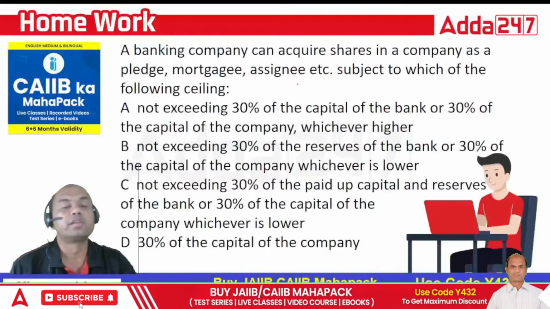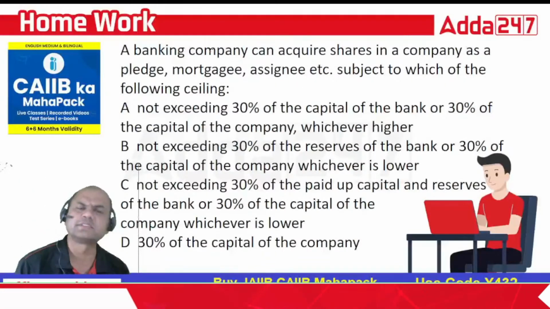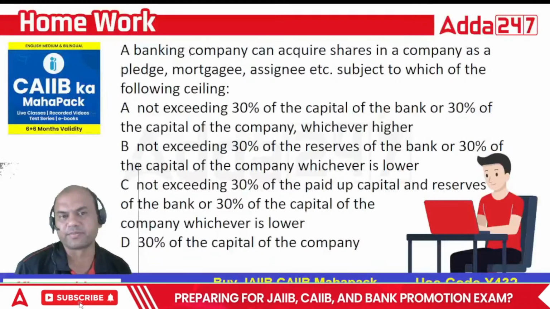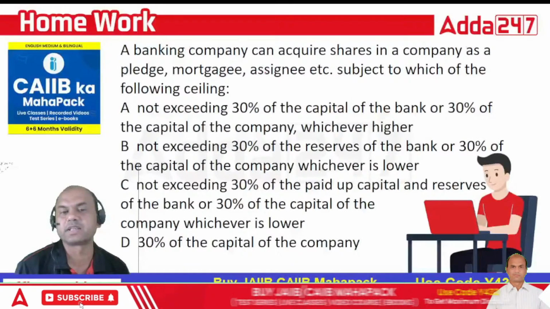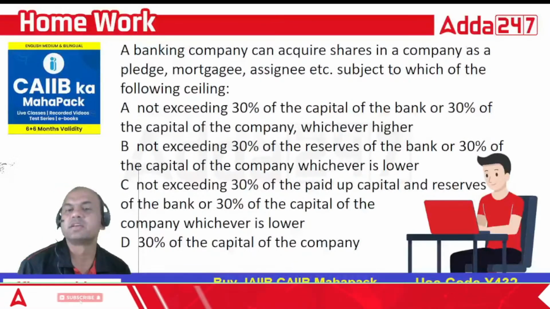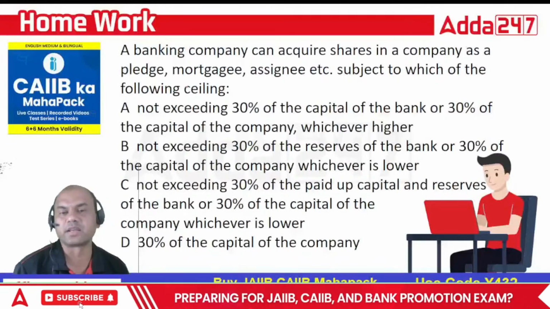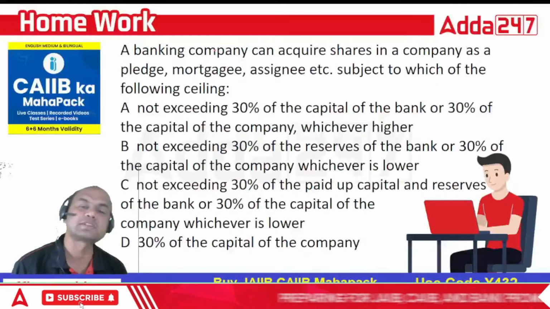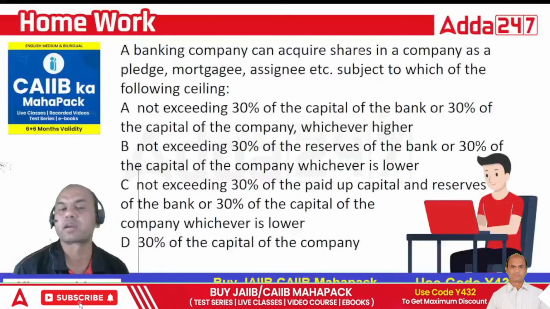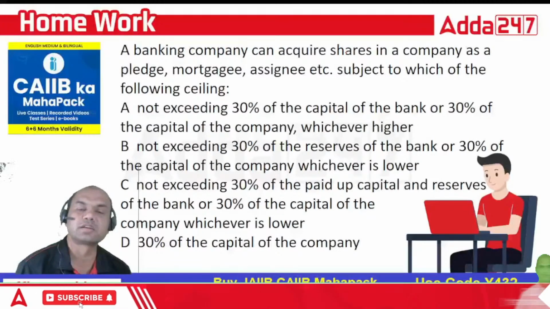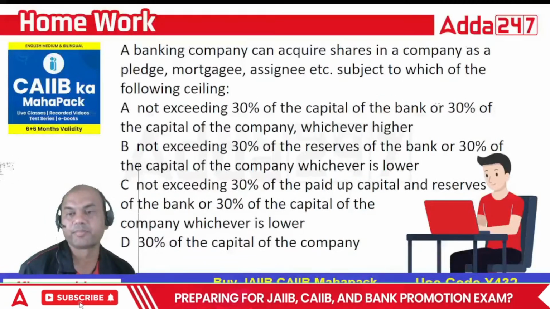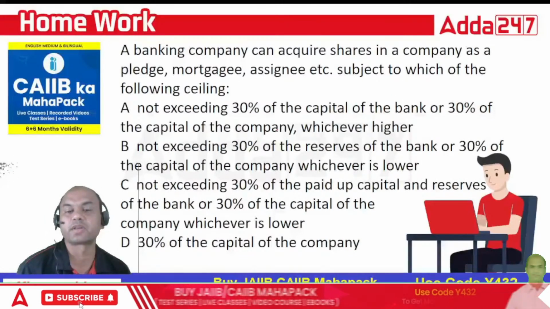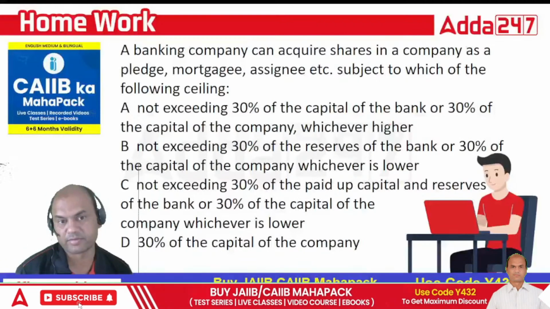Now one for your homework. It is a simple question. A banking company can acquire shares in a company as pledge, mortgagee, assignee, etc. Subject to which of the following ceiling? Means what is the ceiling for this? How much can the banking company acquire the shares in any company? A: Not exceeding 30% of the capital of the bank or 30% of the capital of the company, whichever is higher.